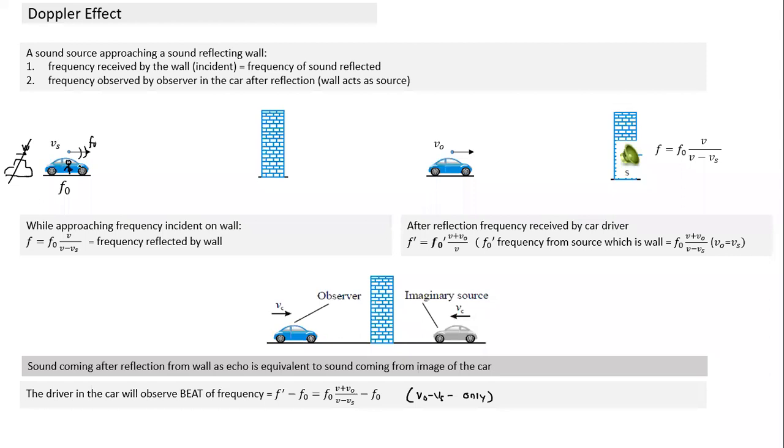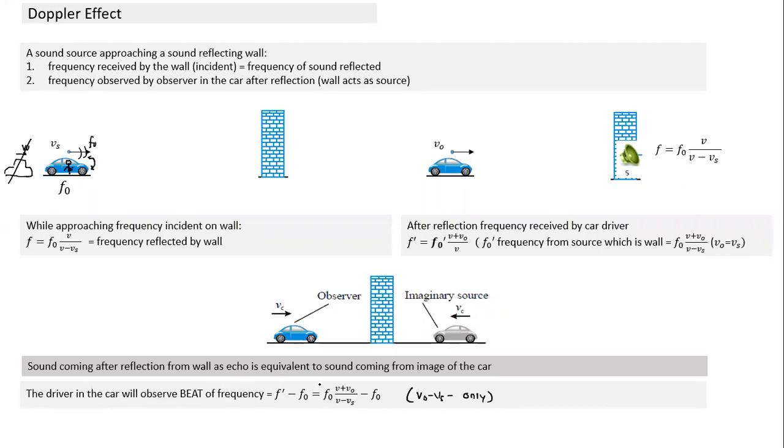One is directly coming from the siren and one is coming from the reflection. Now there are 2 sources, and these 2 sources are of nearly equal frequency. This may give rise to beat phenomena. For beat phenomena, you have to have 2 frequencies: the original frequency, the sound emitted by the car, and the second, the frequency on reflection. So the driver in the car will observe a beat frequency.